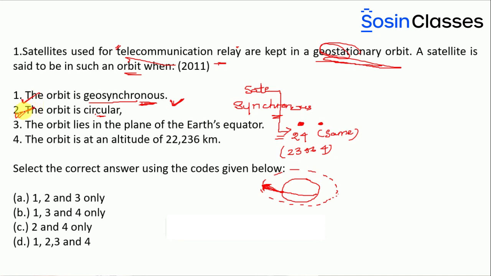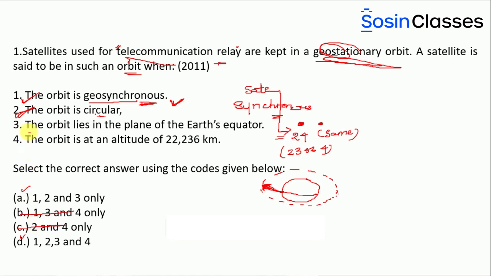If options 1 and 2 are correct, look at the A, B, C, D options given here. The second option is not present in B, so you can eliminate B. And the first option is not given in C, so you can eliminate C also. As you have eliminated B and C, there are two options remaining, A or D. The answer must be either A or D.